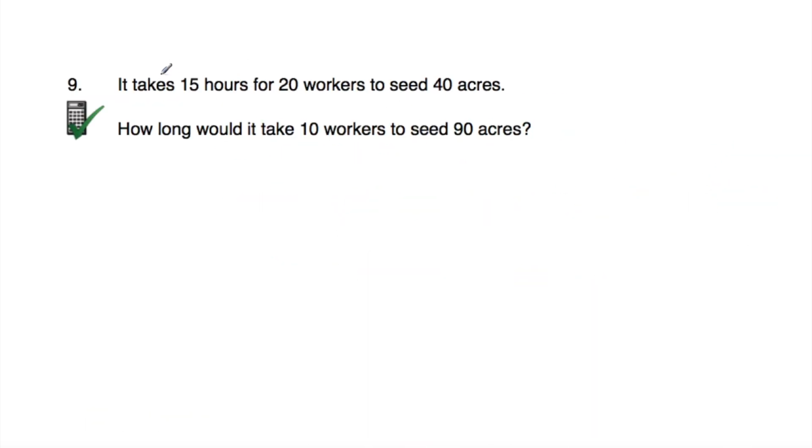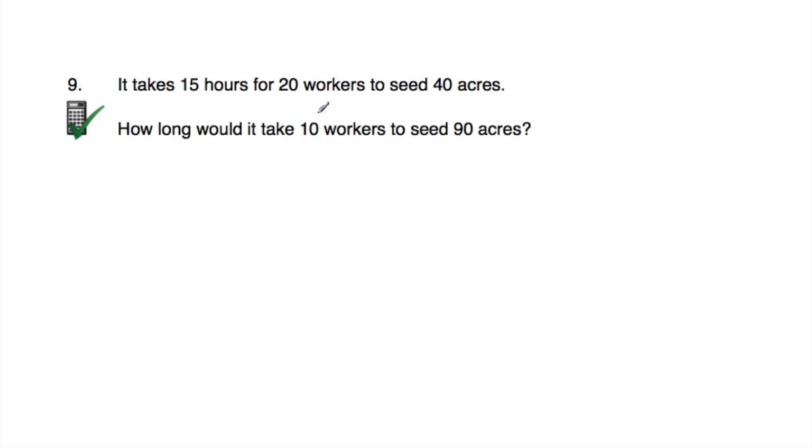Okay, so question number 9. Question number 9 says, it takes 15 hours for 20 workers to seed 40 acres. So there must be 40 acres of land, and these 20 workers are seeding it, so throwing out seed, and it takes 15 hours for them to seed that land. And the question says, how long would it take for 10 workers to seed 90 acres?